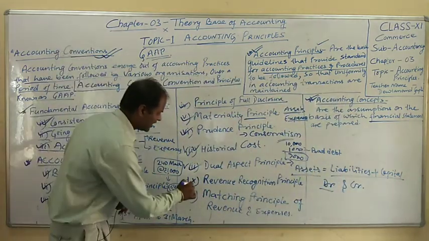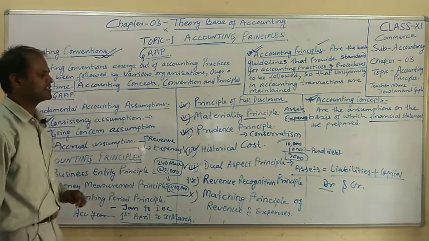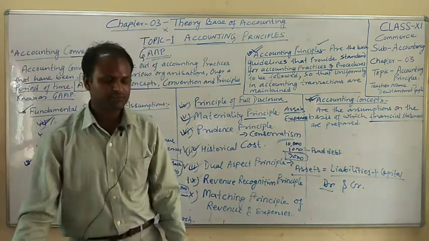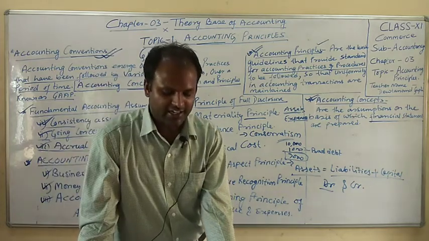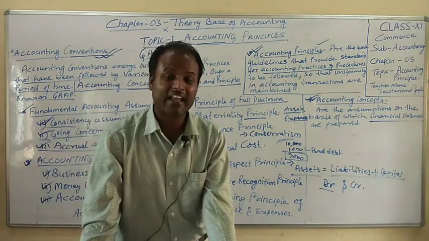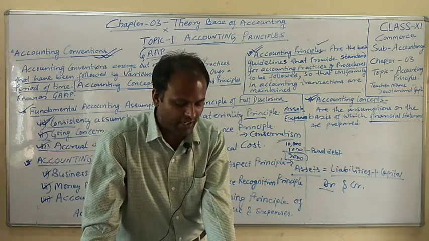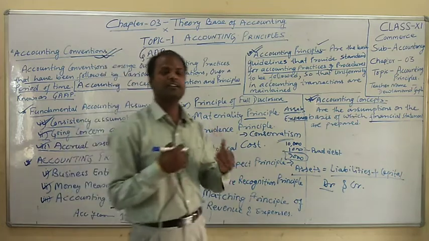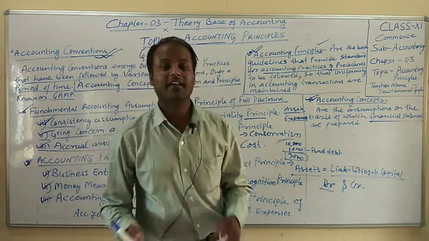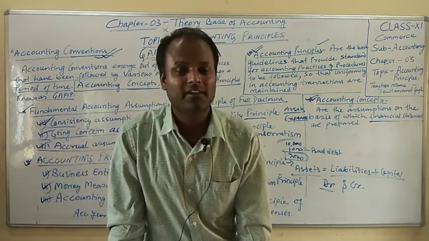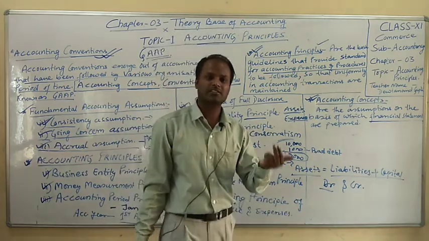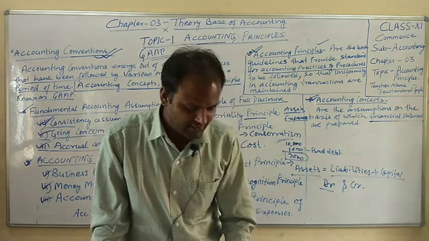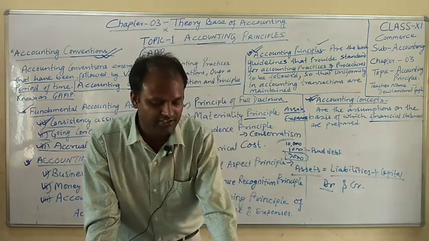Now let us go to the next concept, the revenue recognition principle. It suggests that revenue should be recognized as realized when the earning process is reasonably complete. Suppose someone gives an order; that is not revenue. When the order is delivered and the money is realized, that is the revenue recognition principle.